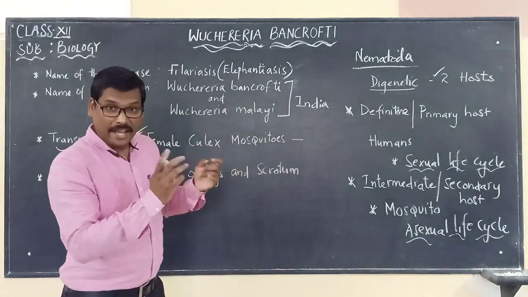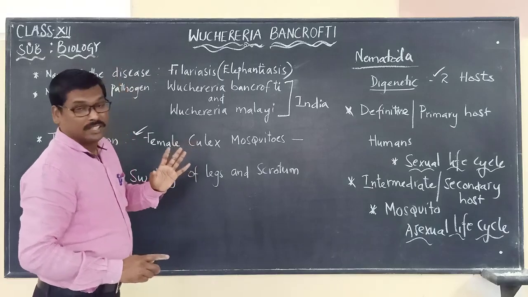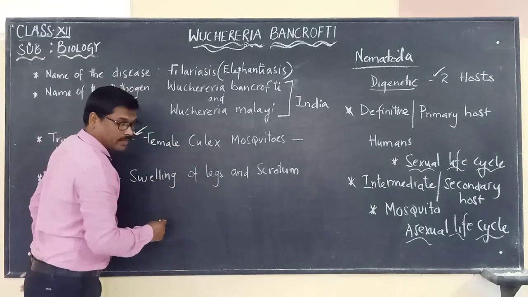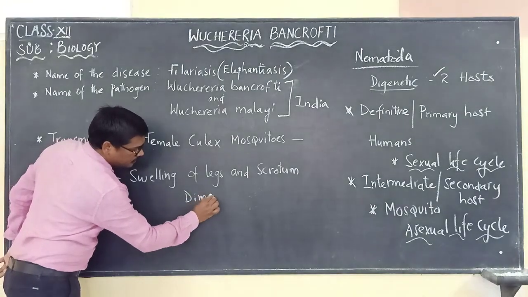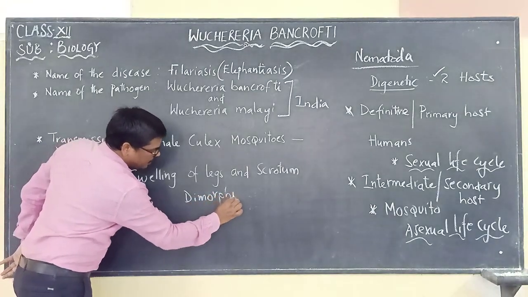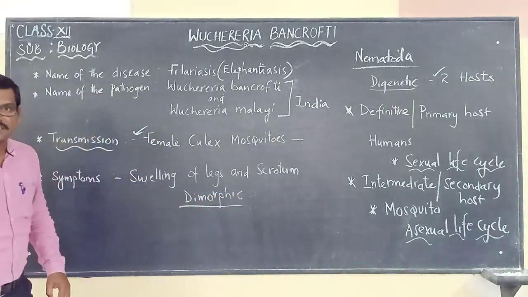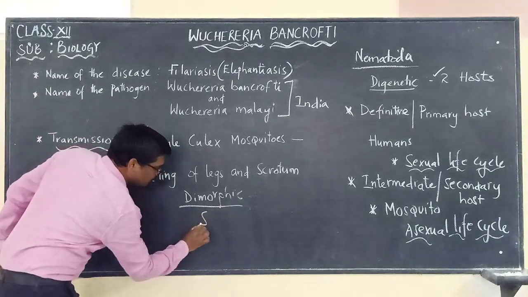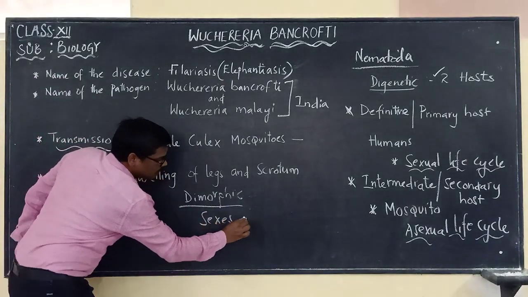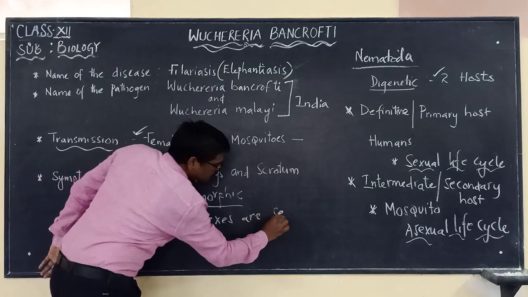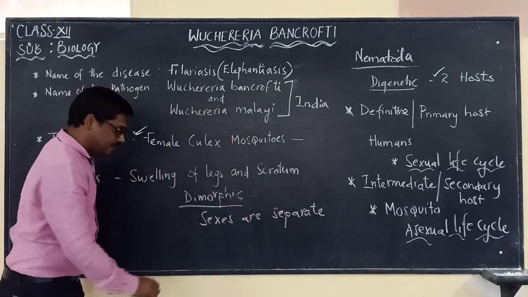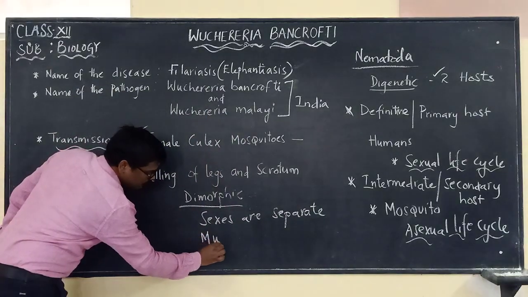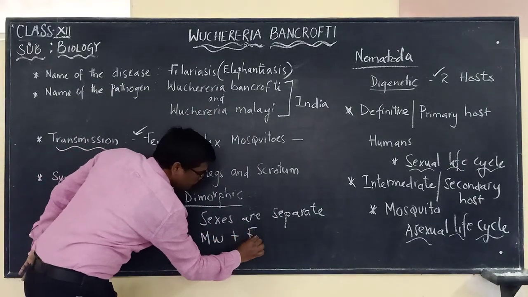Another word that we use is dimorphic. Here the word dimorphic means sexes are separate. Sexes are separate means there will be a male worm and also a female worm.